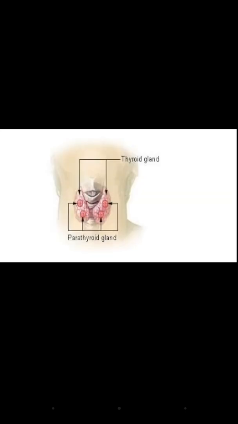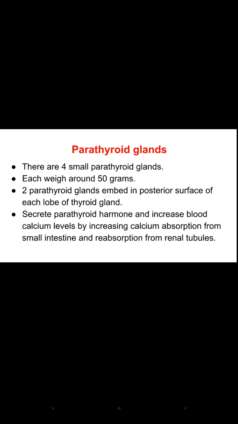Now, the parathyroid glands, which are present posterior to the thyroid gland. There are 4 parathyroid glands. Each weighs around 50 grams. And in each lobe of the thyroid gland, there are 2 parathyroid glands.